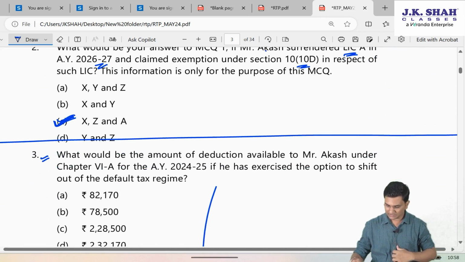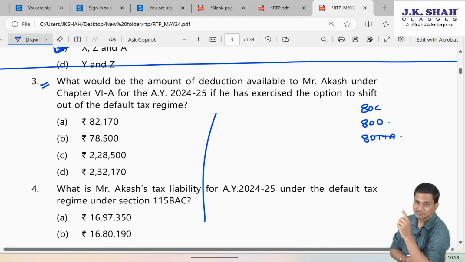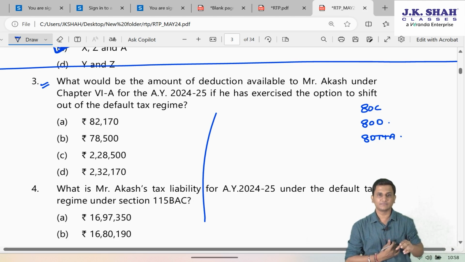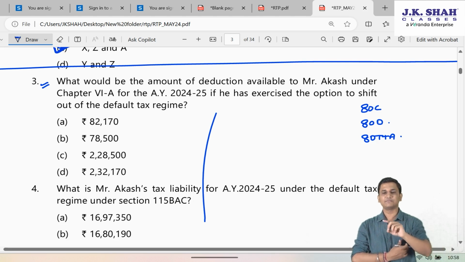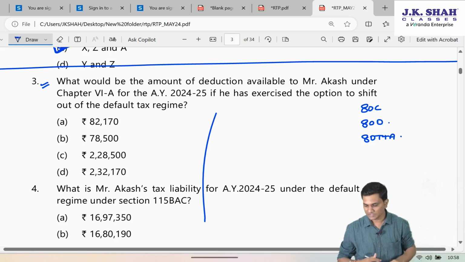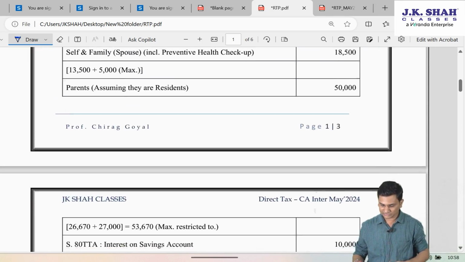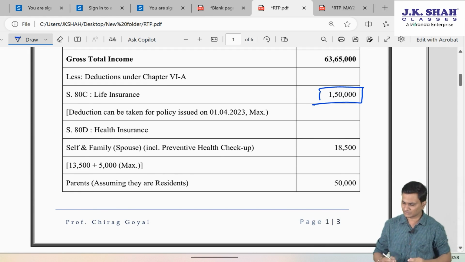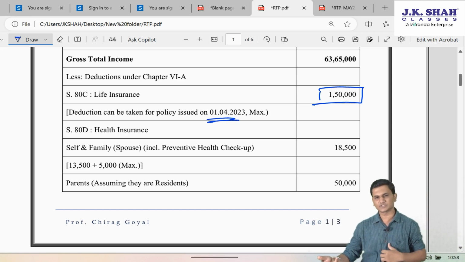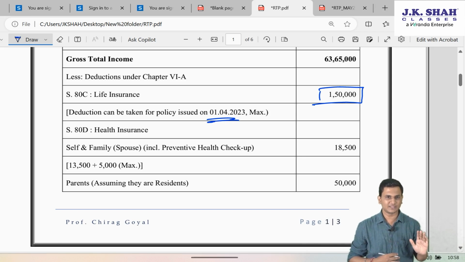So now can I say there are three sections which he can take if he goes under the optional tax regime, that is 80C, 80D and 80TTA. All the three will not be eligible if he goes under the default regime. Only they will be eligible if he goes under the optional tax regime. Now 80C, as we already saw, 1,50,000 can be taken. Deduction can be taken for any of those policies. However, I have specified the policy which was issued on 1st April 2023. But anyways, he can take for any of those policies. So 150 under 80C will be allowed.